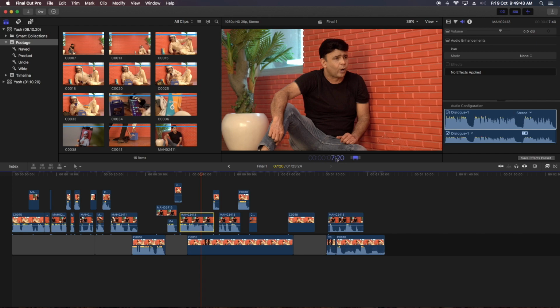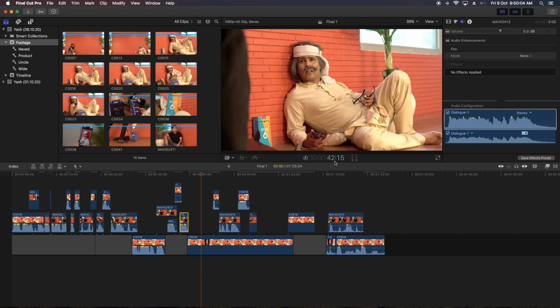So how do we calculate our clips? First of all, if I press 5, it comes to frames. Then I'll press 0 seconds. Now it's showing 2 seconds, and if I press enter, the shot gets trimmed to 2 seconds. So a very easy way to trim the clips.